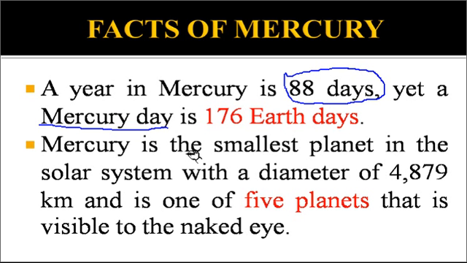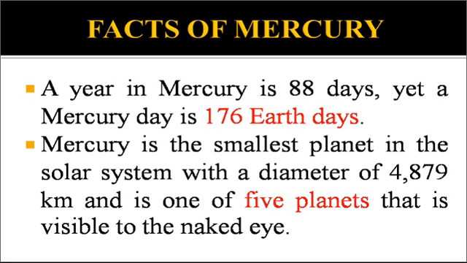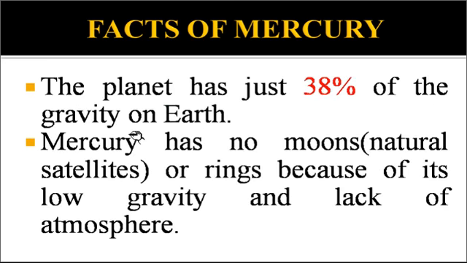Now, Mercury is the smallest planet in the solar system. You can see in this picture, this is Mercury, which is very small in size. Mercury is the smallest planet in the solar system with a diameter of 4,876 kilometers, and is one of the 5 planets visible to the naked eye. There are in total 5 planets in our solar system which are visible to the naked eye from Earth, and Mercury is one of them. Now, some other information.